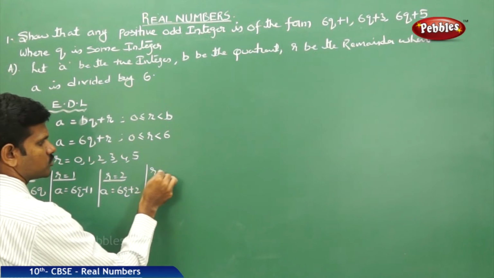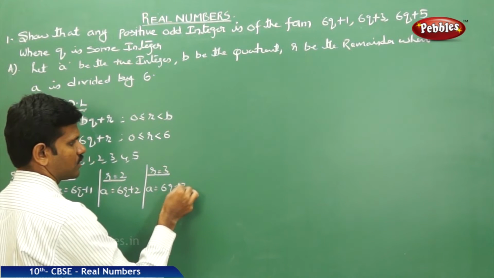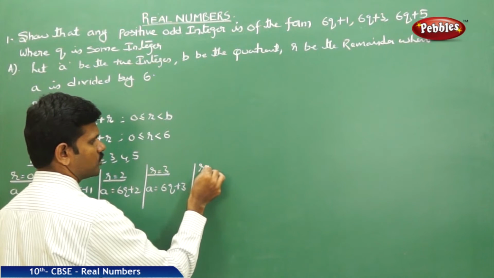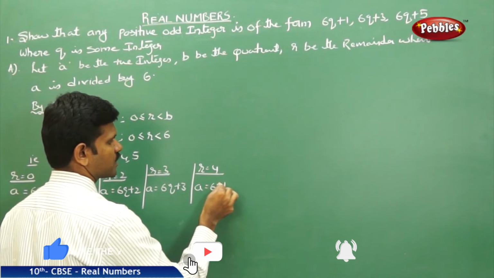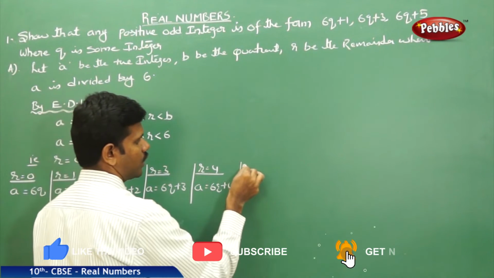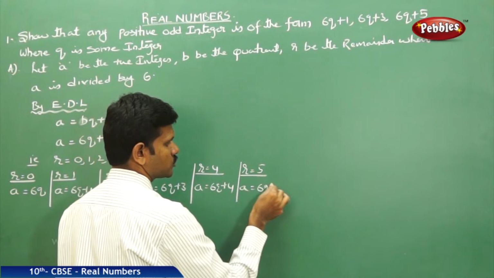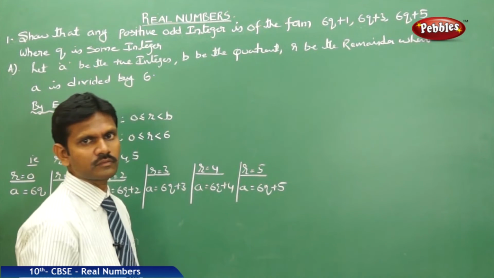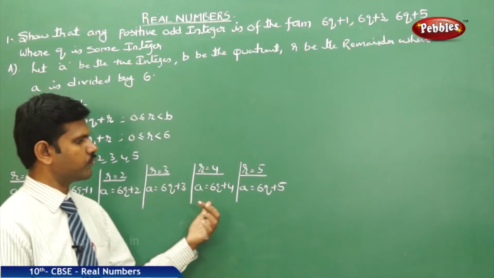If R is equal to 3, A is equal to 6q plus 3. If R is equal to 4, A is equal to 6q plus 4. If R is equal to 5, A is equal to 6q plus 5. That means 1, 2, 3, 4, 5, 6.